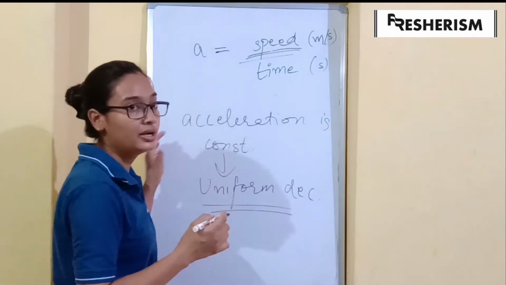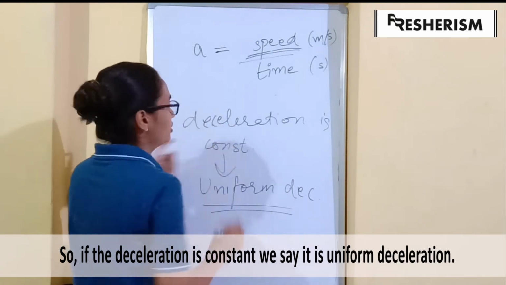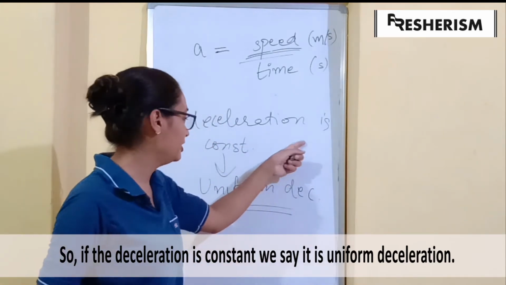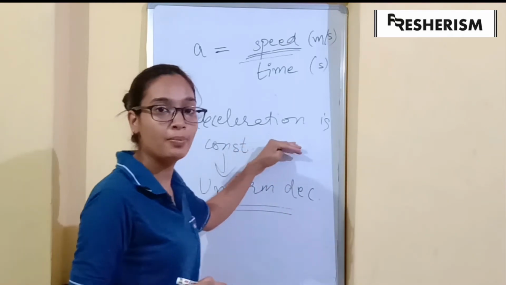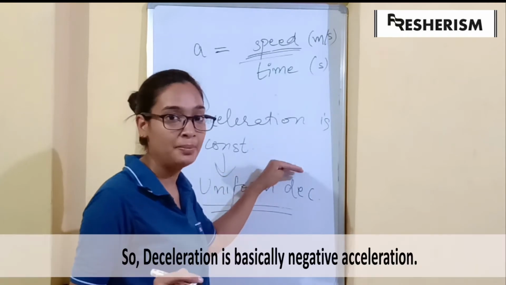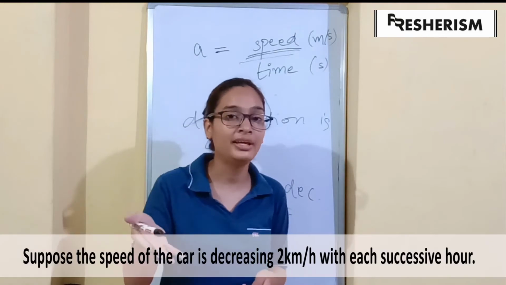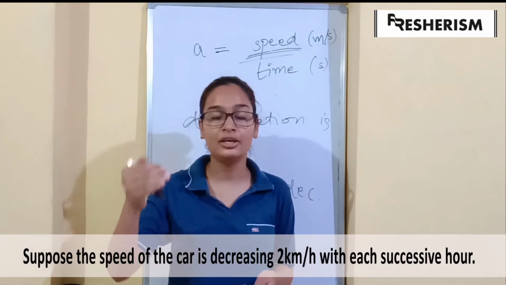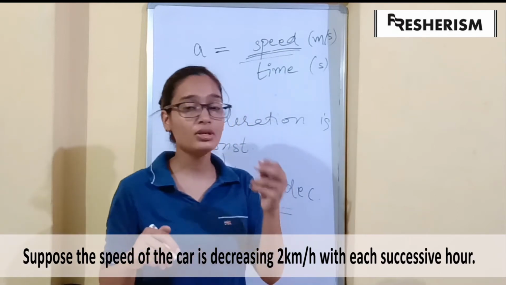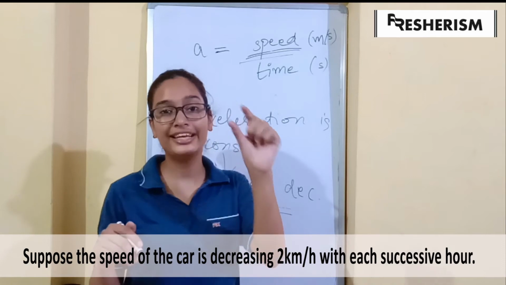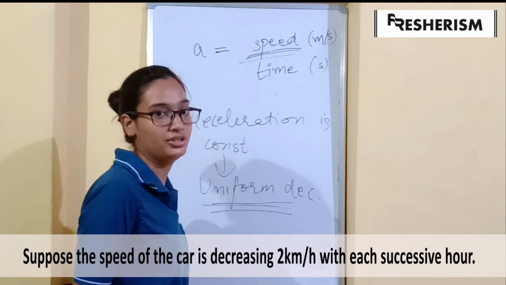Similarly, we have uniform deceleration also. If the deceleration is constant, then it is called uniform deceleration. If the speed of a body is decreasing at the same rate, then it is called uniform deceleration. On applying brakes, the speed of a car is decreasing 2 kilometers per hour in each successive hour. So we have a constant decrease in the speed. This is known as uniform deceleration.